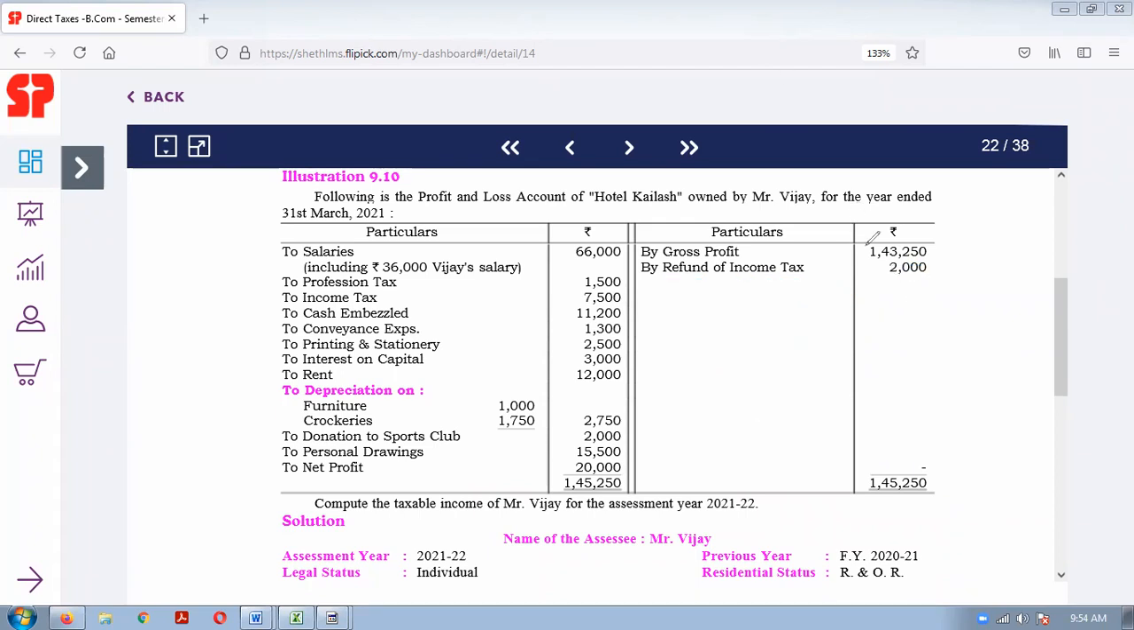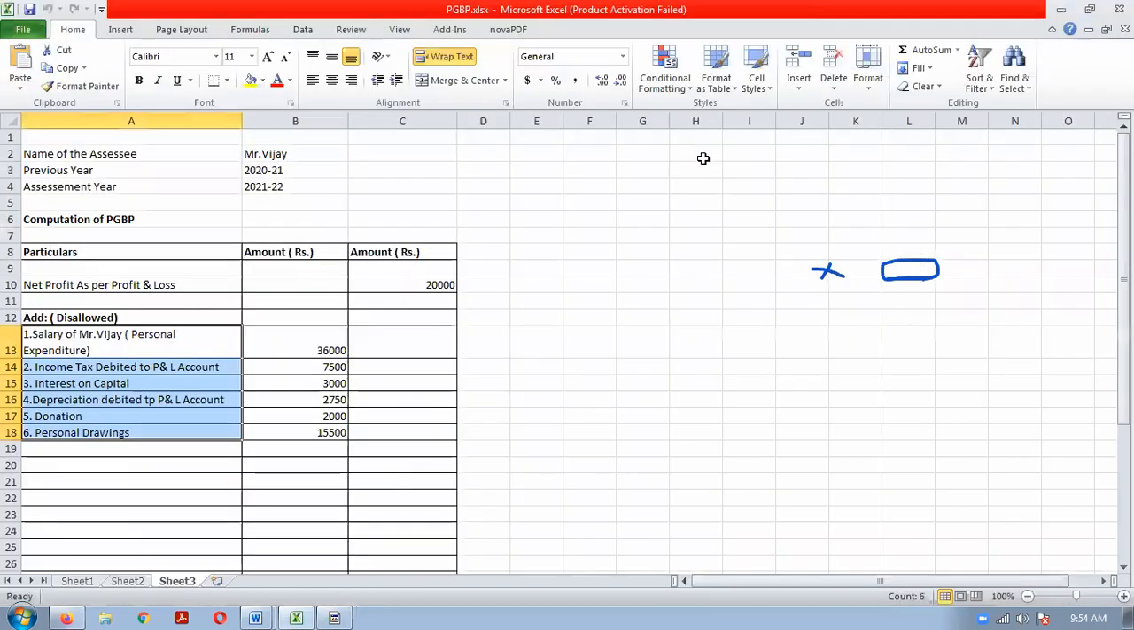Now tell whether refund is an income. You have paid 2,000 extra and you are given 2,000 back. Whether refund is an income? No, refund is not an income. So if it is not an income, there is no need of paying tax on that. So what we will do, we will reduce the refund.